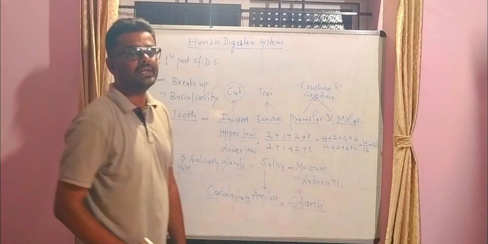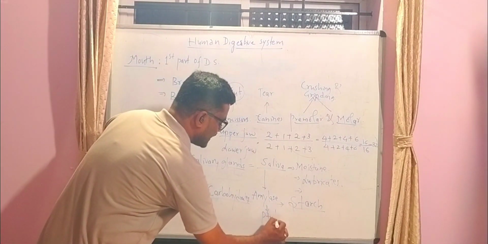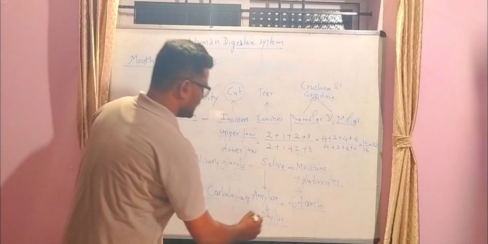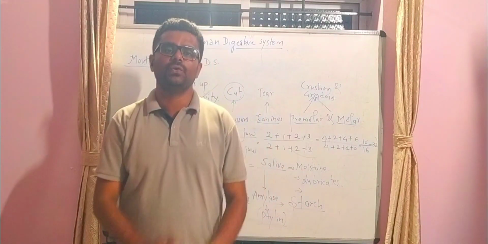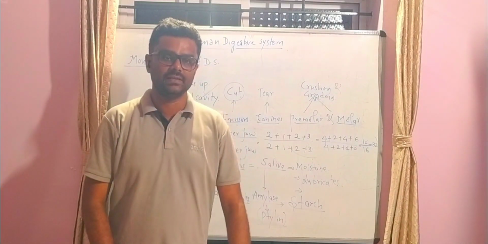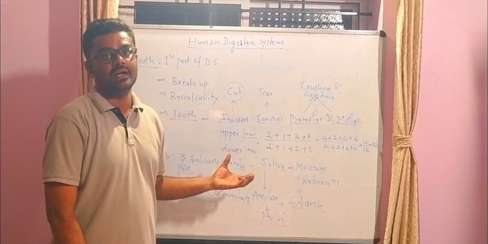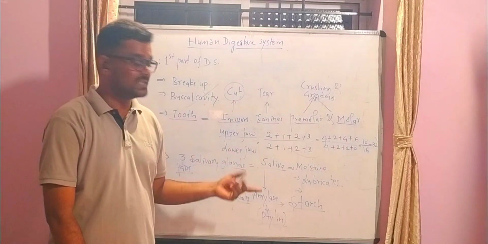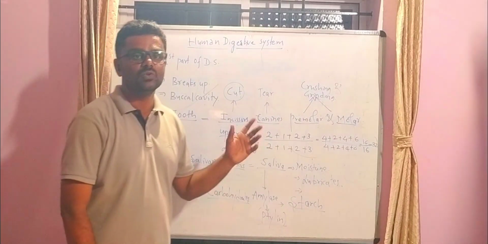Another name for amylase is ptyalin, which is present in the saliva of human beings and acts on food particles which consist of carbohydrates. The carbohydrates undergo chemical changes by the action of the enzyme amylase or ptyalin and are converted into simpler forms of food.